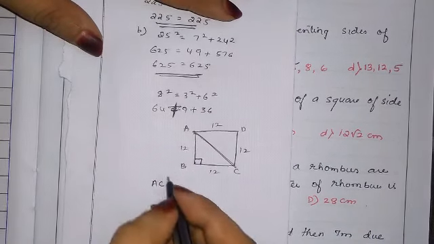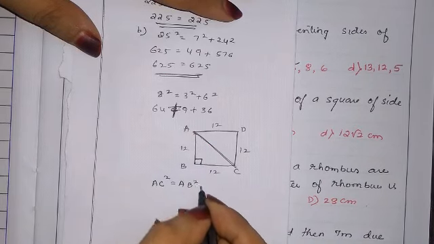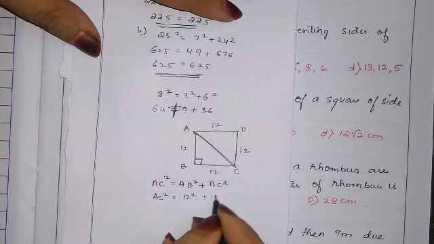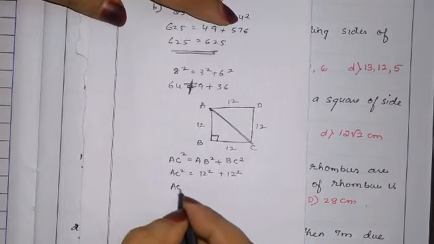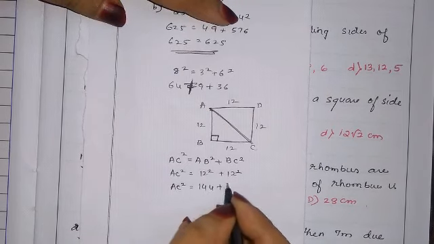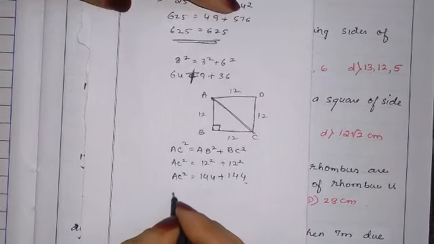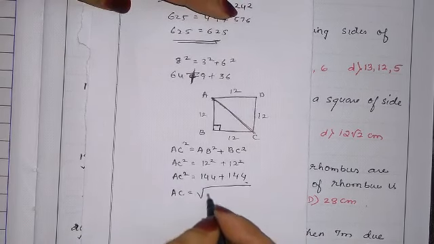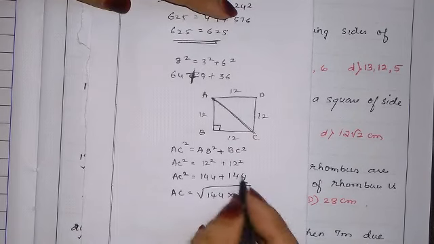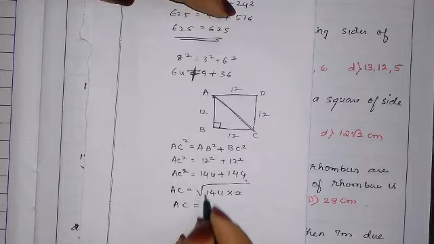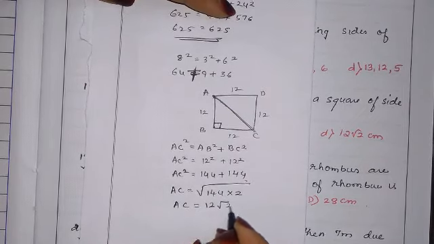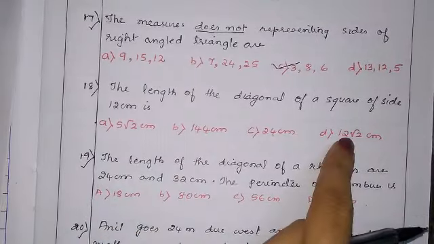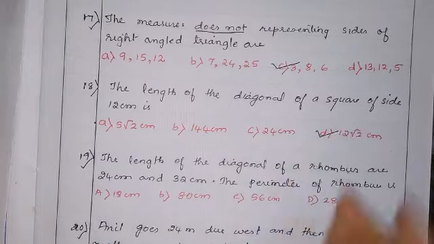AC is a diagonal. AC square is equal to AB square plus BC square. That is AC square is equal to 12 square plus 12 square, that is 144 plus 144. AC is the root of 144 into 2. The root of 144 is 12, so 12 root 2 is the correct answer. AC is nothing but the diagonal. Option D is the correct answer.